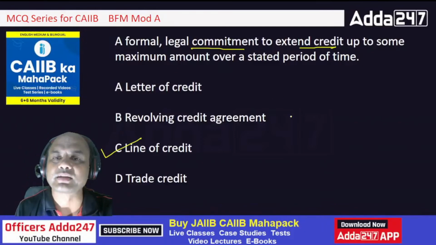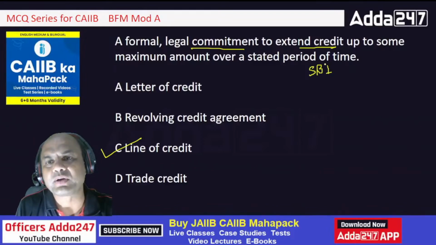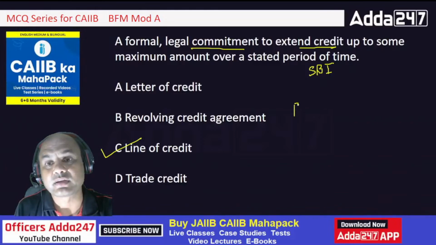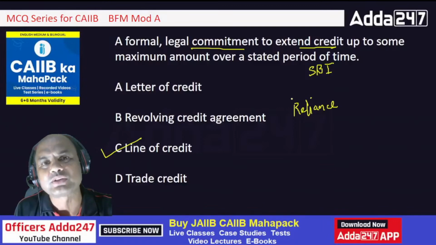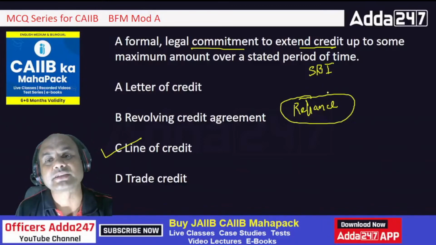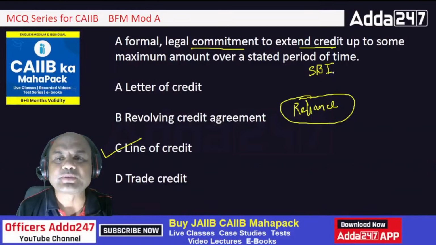What is line of credit? Okay. Suppose I am SBI. Okay. What am I doing? I get a client called Reliance. Okay. This is generally extended to big clients. Line of credit is not for any shopkeeper. Never. Big clients. Let's say Reliance comes to me. So Reliance will have all that security, everything will be adjusted. Now what will SBI do?